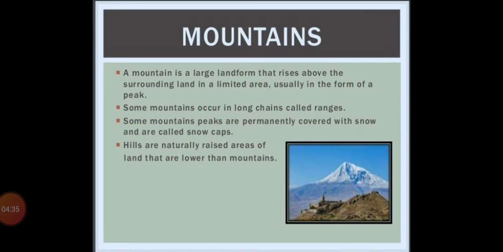Some mountain peaks are permanently covered with snow and are called snow caps, right? For example, Mount Everest, which is always covered with snow. Next, hills are naturally raised areas of land that are lower than mountains. So we are very well familiar with mountains and hills. So this is the first landform, that is mountains.